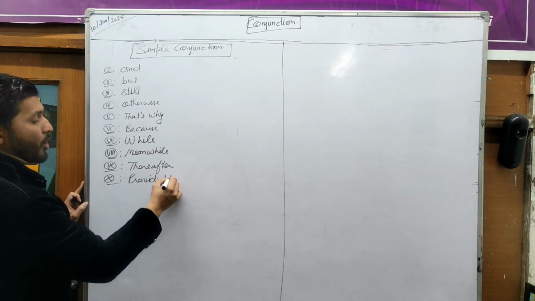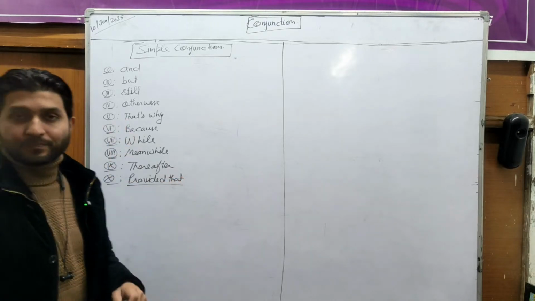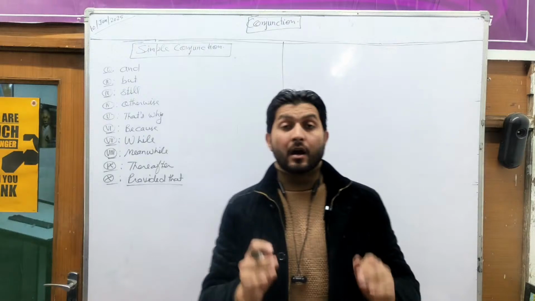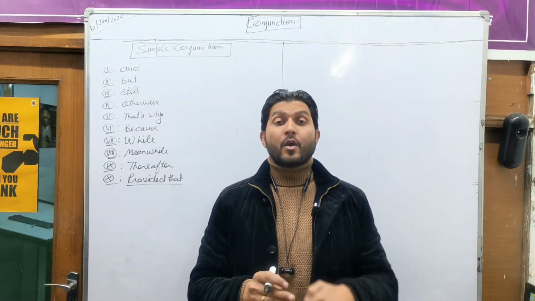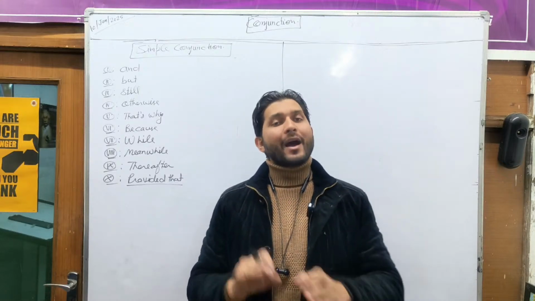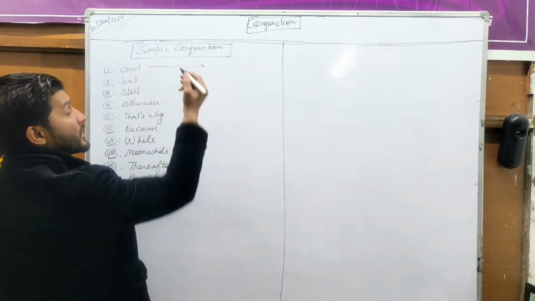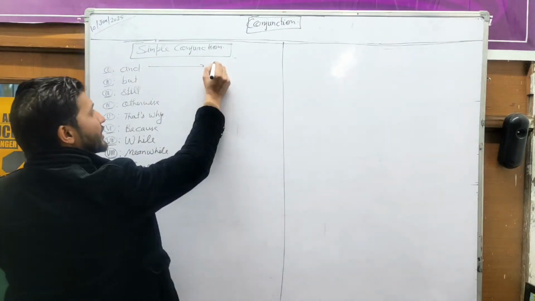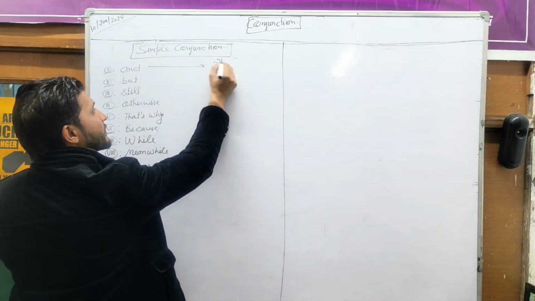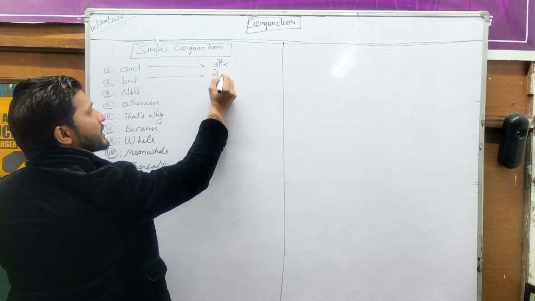These are the most important words which are used as simple conjunctions. You must know their meanings so that when you find these kinds of words in Hindi, you may identify whether you have to use them or not. First, the most simple word: and means aur. In English, there is a word but. In Hindi, we call it lekin.